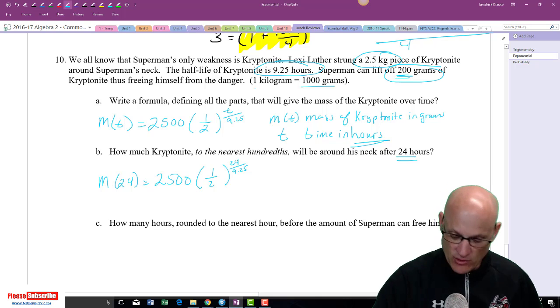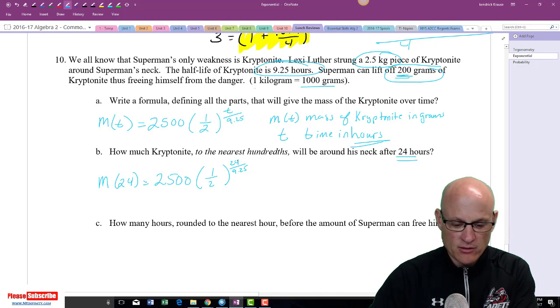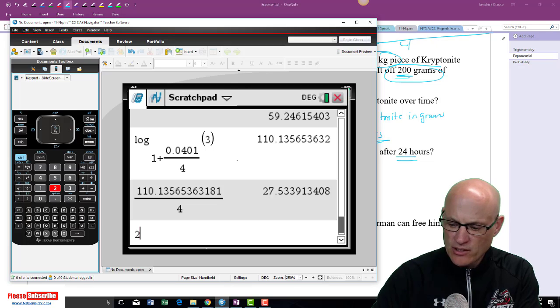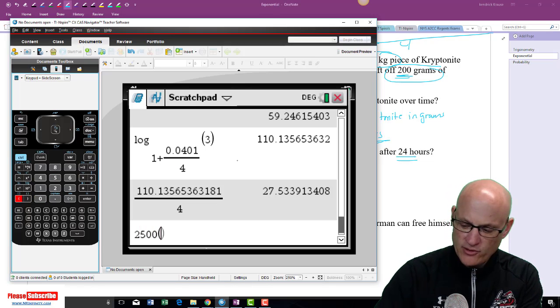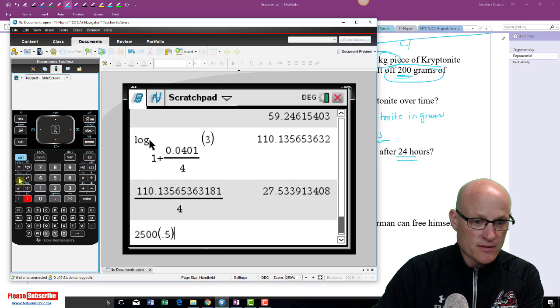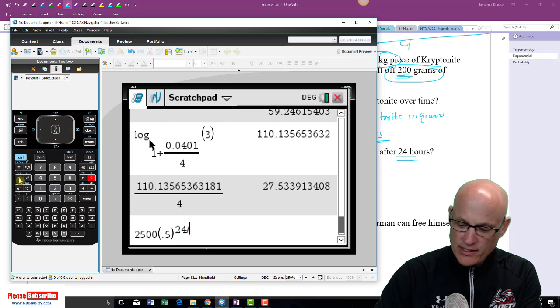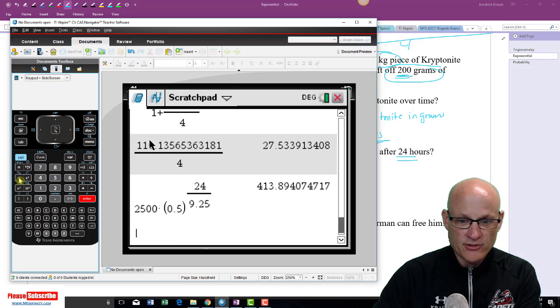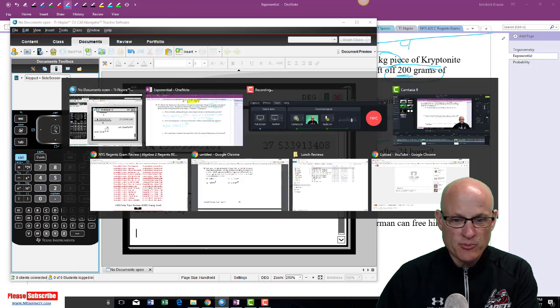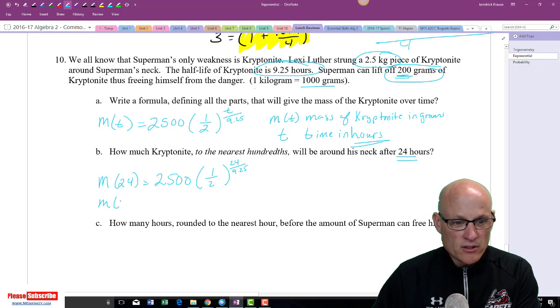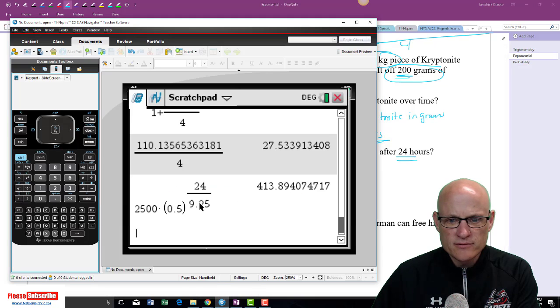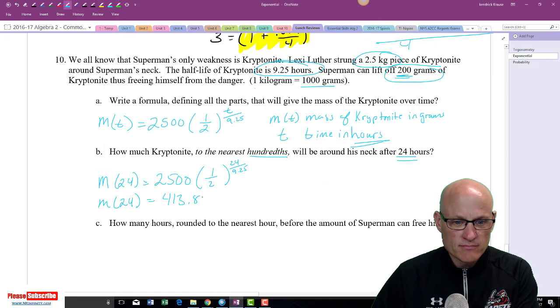So we grab our calculator. 2500, parentheses, 0.5 is a half-life, parentheses, raised to the 24 divided by 9.25. Enter. So m of 24 is equal to, round to the nearest hundredths, 413.89 grams.